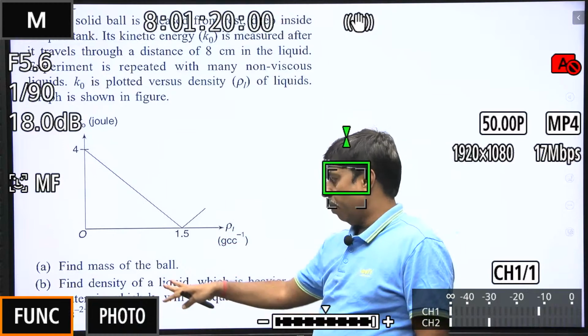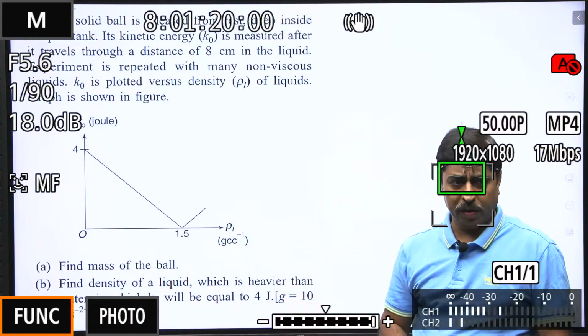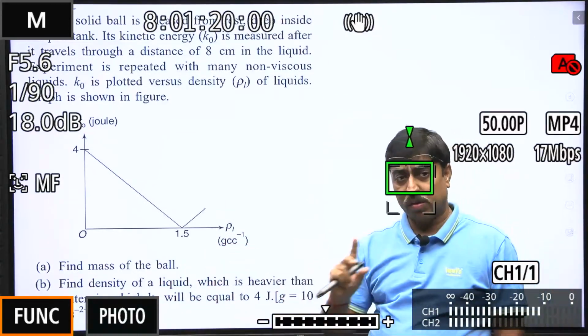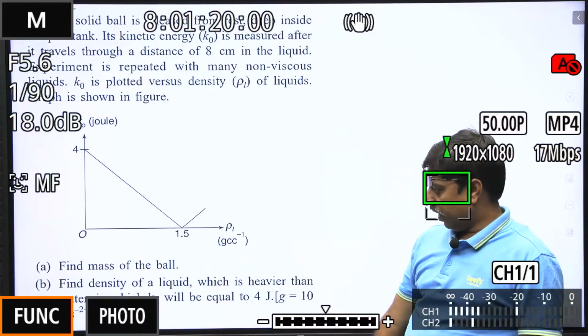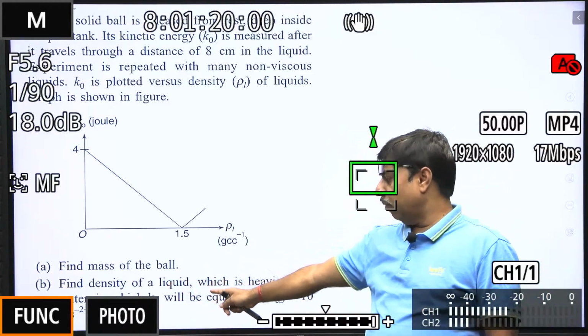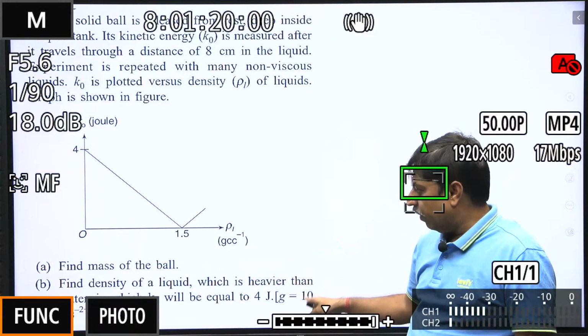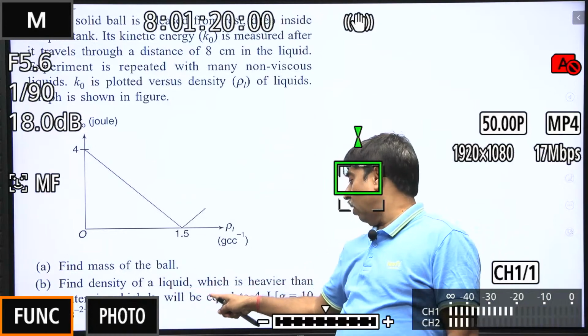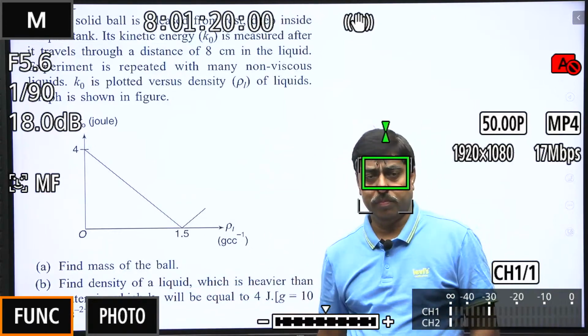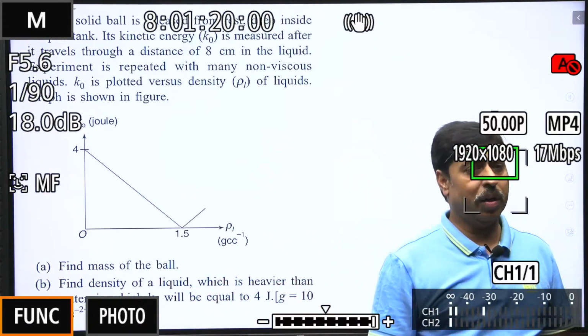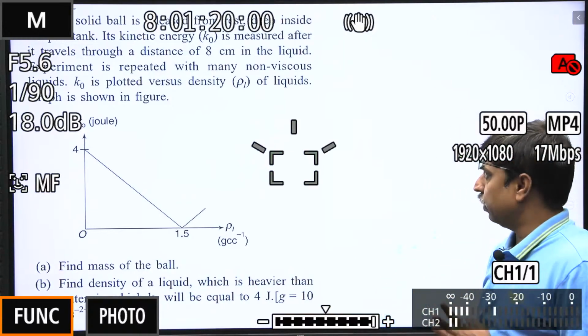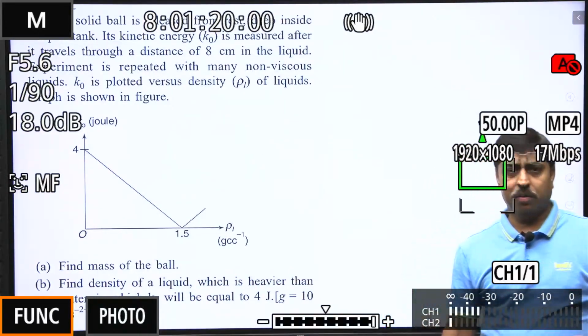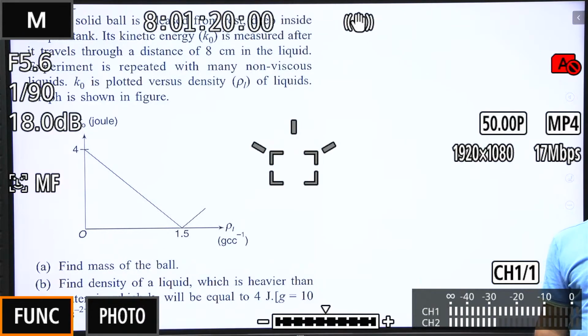Graph is as shown. Now you have to find two things from the given information. First is what is the mass of the ball. The second thing is to find the density of a liquid which is heavier than water, in which K naught will be equal to 4 joule. Take the value of g to be 10 meter per second square. So this is the question I am putting on the screen. You can take a screenshot and read the question once. Try to solve it on your own.